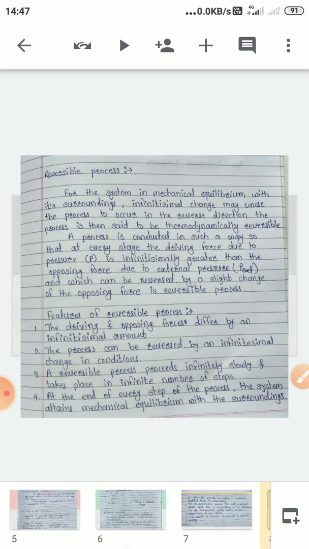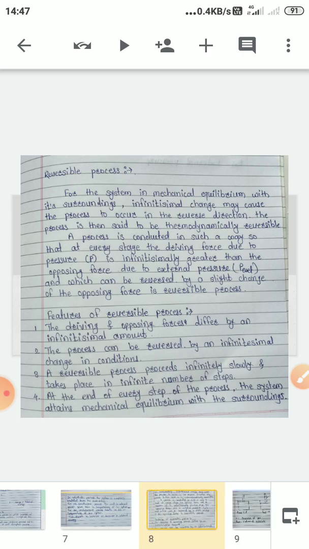Today we will see the reversible process. As previously I have told, iso means constant. Thermal means temperature is constant, that means the process is carried out at constant temperature. Such processes are called isothermal processes. The transformation from one physical state to another, or any physical change, that occurs at constant temperature is called an isothermal process.